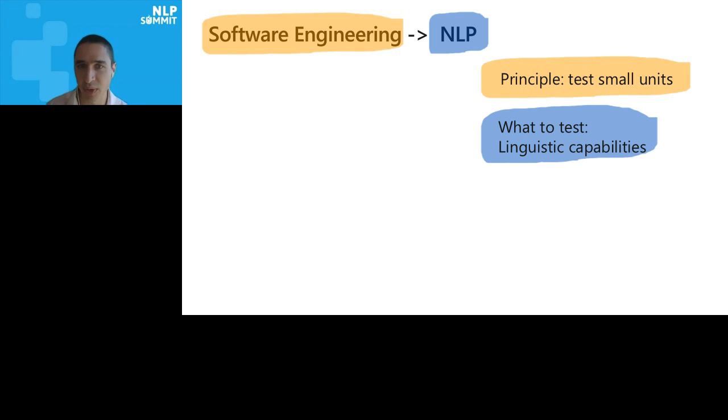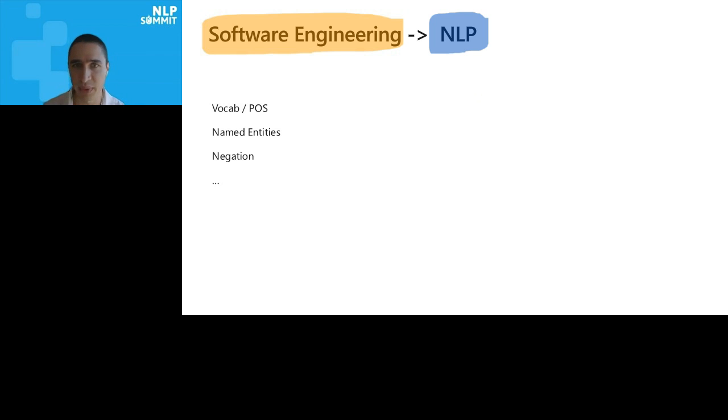So in NLP, we're saying let's test linguistic capabilities. So we're guiding people into what to test, and what we call linguistic capabilities is stuff like this. So test the vocabulary of your model. Test if your model can handle named entities, negation. And we have 10 of these as starting points as to what to test. But obviously, these are going to manifest differently in different tasks, and we'll see examples in a sec. So we have linguistic capabilities.